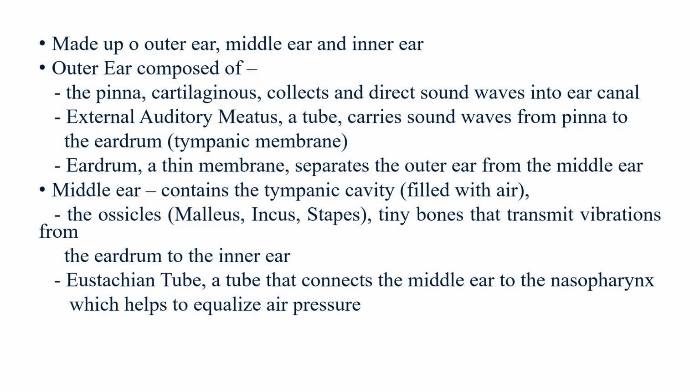Then we also have, as part of the middle ear, the eustachian tube. The eustachian tube is a tube that connects the middle ear to the nasopharynx and helps to equalize the air pressure, that is, helps to stabilize the air pressure.